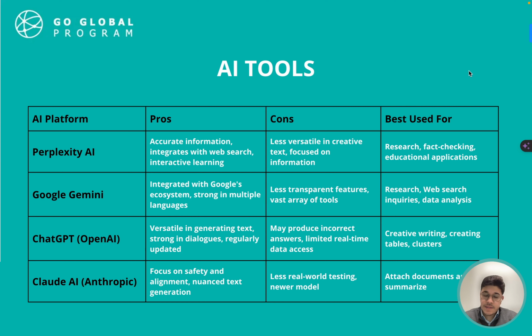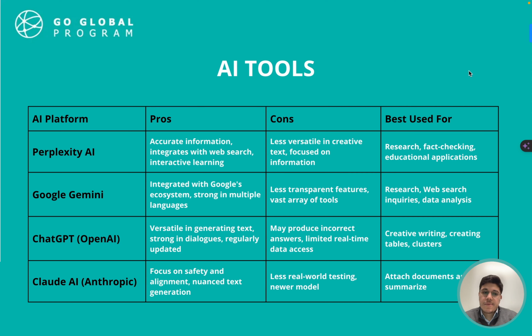Perplexity AI is a very good one that provides a lot of sources as well with the outputs of the questions that you ask. So that's why it's a good one. And Google Gemini is the new AI tool. They evolved the Bard model to Gemini. And Google, as you know, is a very good research tool as well.